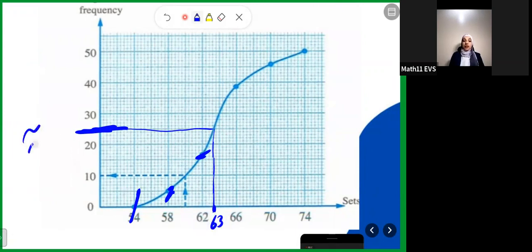So approximately it's 63. If another one of you gets it as 64, it's okay. It will be just an approximated value. 63.5 is also okay, because most of these medians come as approximated values. So first of all, we need to get the median order, which is 25, and then using the ruler, move in front of it to reach this number here, which is the median.